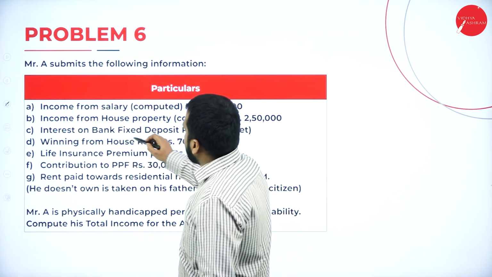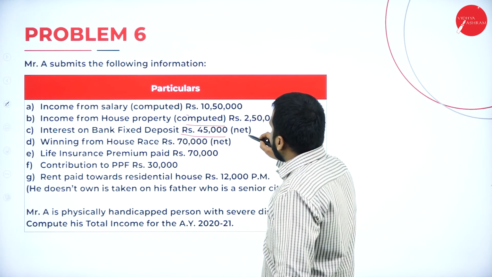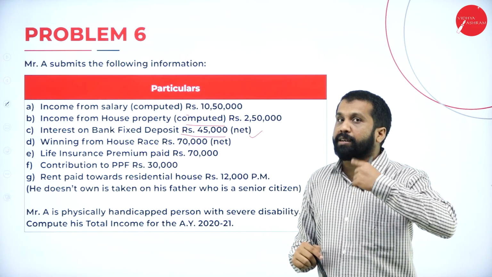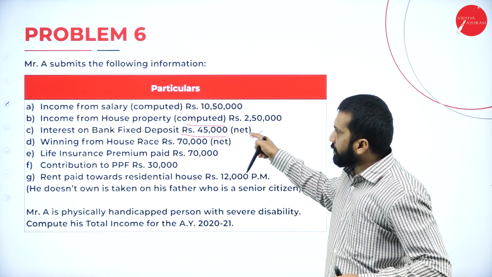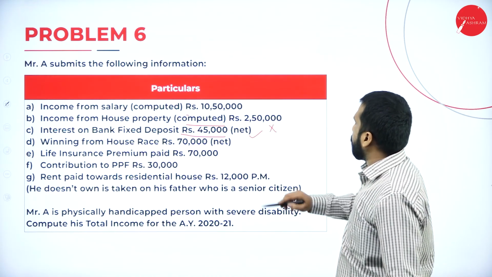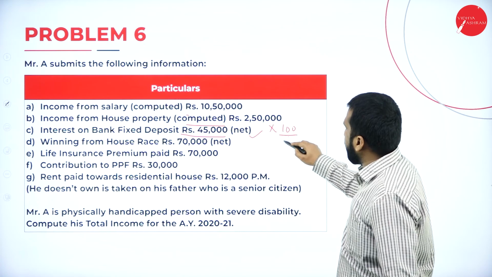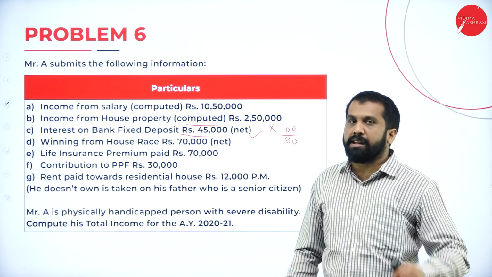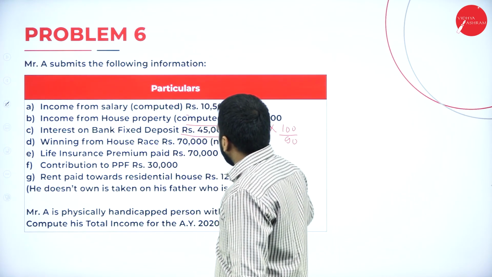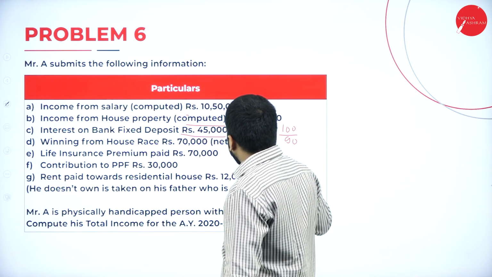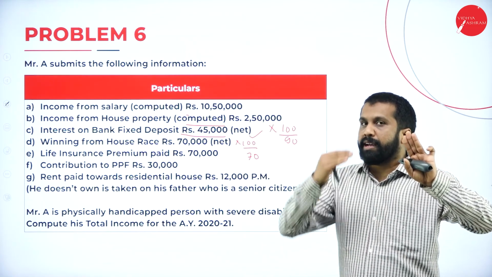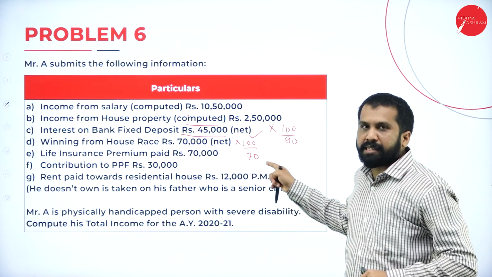Remember. Interest on bank fixed deposit net. Net means what? Tax deducted. We have to make it gross. In the bracket net word is there. We have to convert to gross. How? 45,000 into 100 divided by 90. Why it is 90? 10% is a tax. Clear? Now, winning from horse race net into 100 by 70. For horse race, the tax rate is 30%. That's why 100 minus 30, it will become 70.